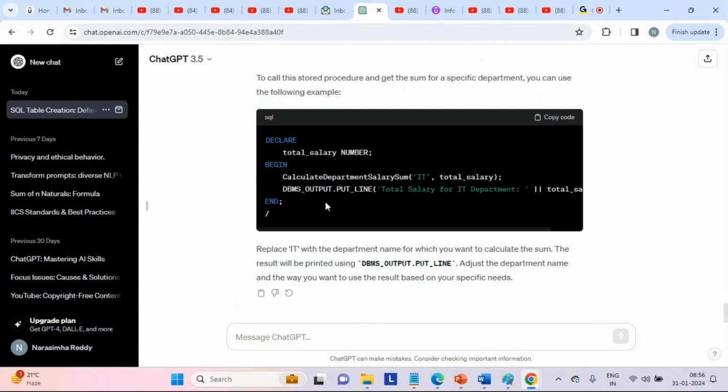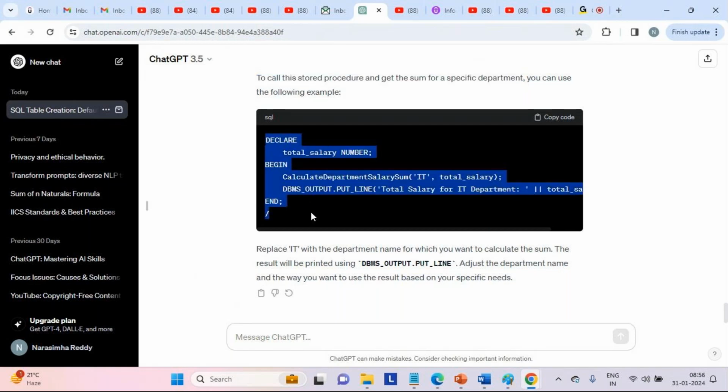Now the next question: how to call this particular procedure so that we can get the sum for a given input department. To do that, we can directly execute it from the command line with the exec command, followed by the stored procedure name, followed by the in parameter. But if you want to put it in programmatic form, then we can write a PL/SQL block, a procedural language SQL block, where we say declare, begin, end.